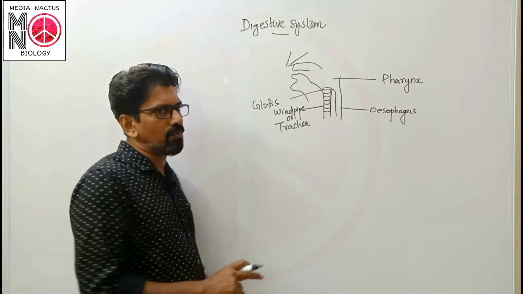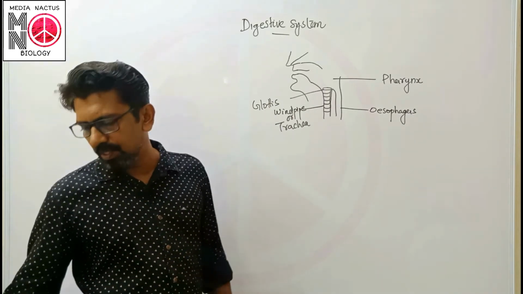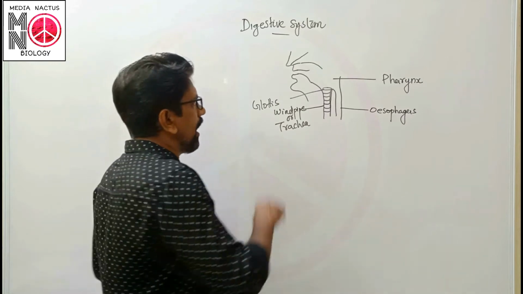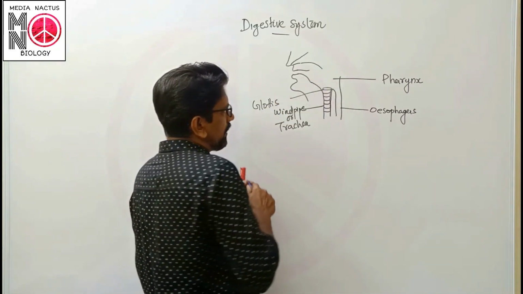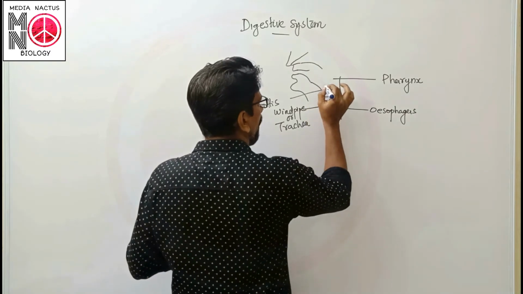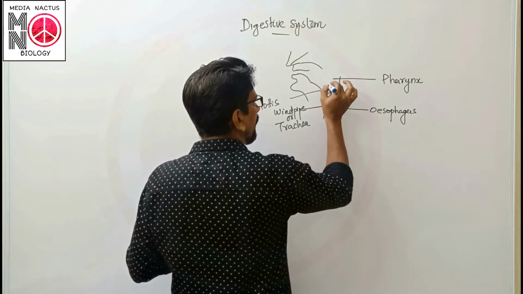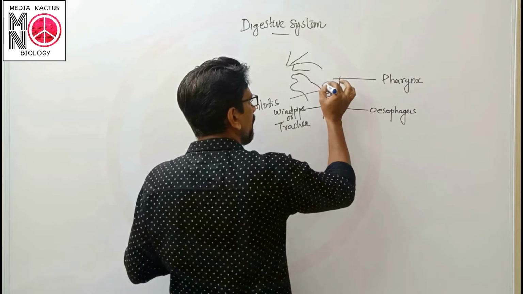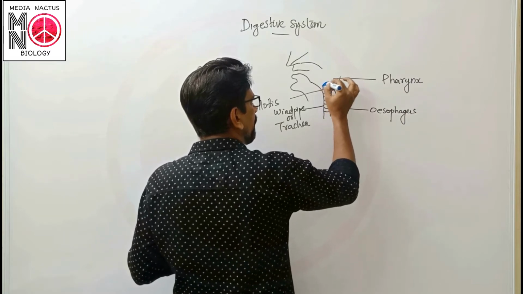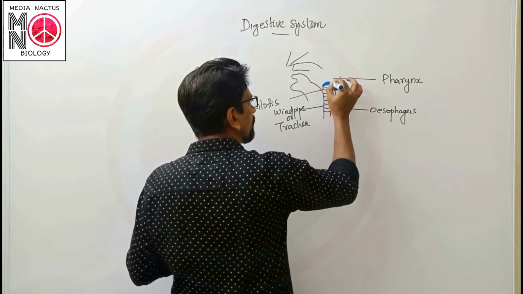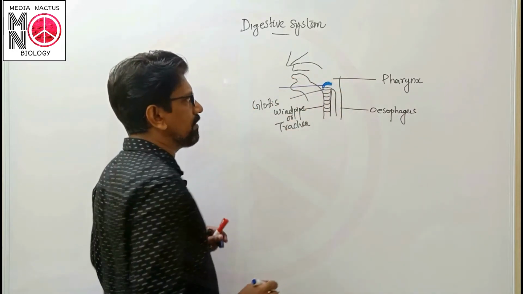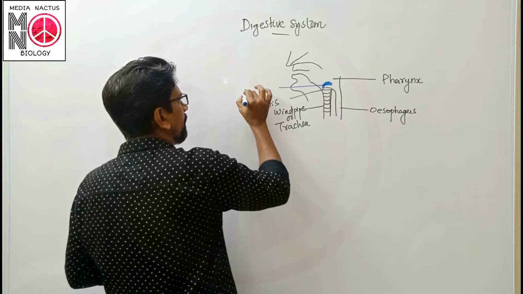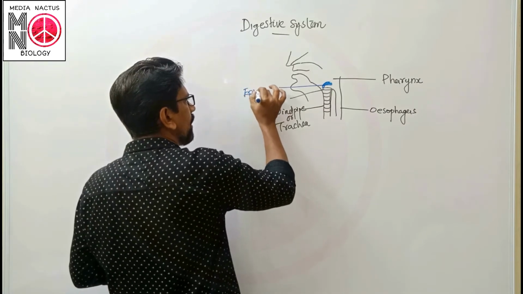There is a chance of entry of food toward the glottis, as it is the anterior part, so there is a flap formed of cartilage which will prevent the entry of food toward the glottis, and this one is known as the epiglottis.